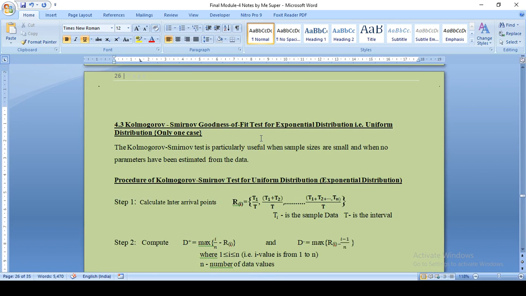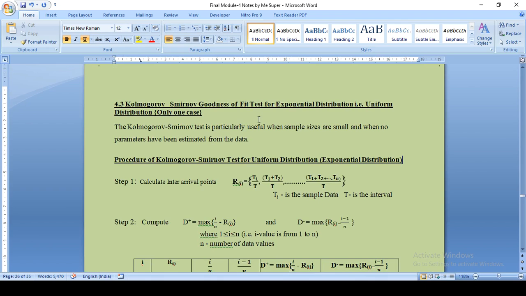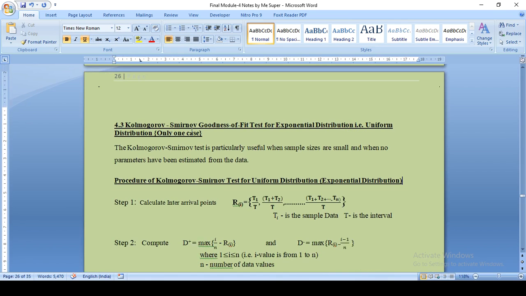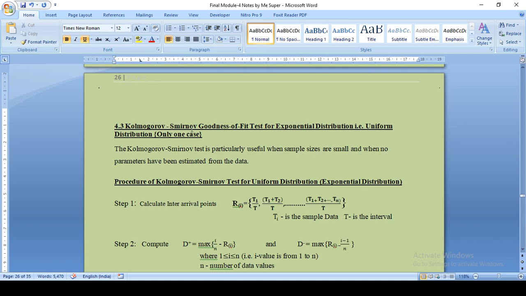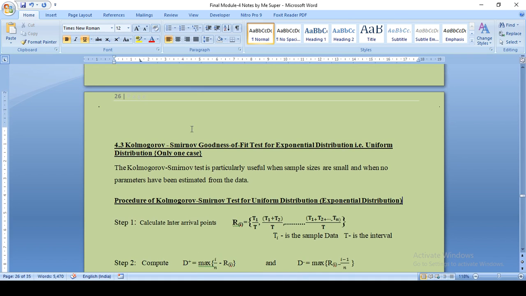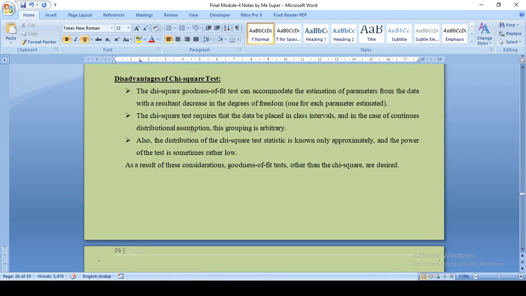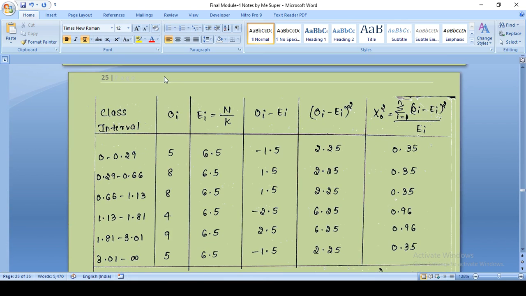Before going to see this Kolmogorov-Smirnov test, goodness of fit test for exponential distribution, that is uniform distribution, let us see why we are going for this. What were the disadvantages? What are the problems with the chi-square test? There are a few disadvantages associated with the chi-square test.